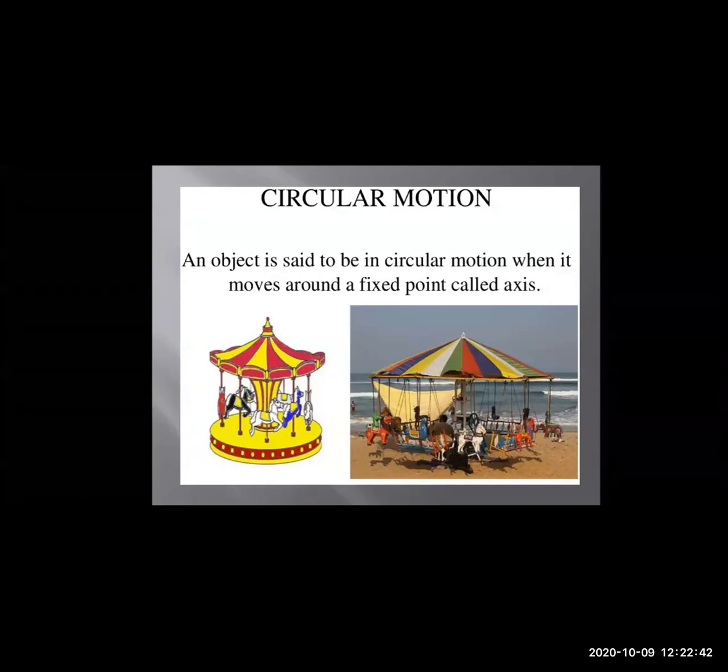Whenever there is a fair, all these types of games are brought in and you enjoy them. Circular motion means it rotates in a circle. It is not moving in a straight line, it is moving in a circular path. So merry-go-round is a good example of circular motion.